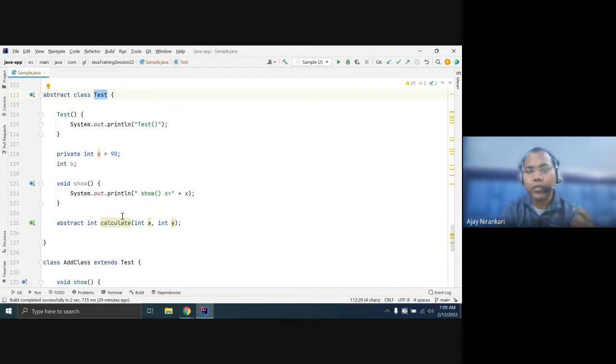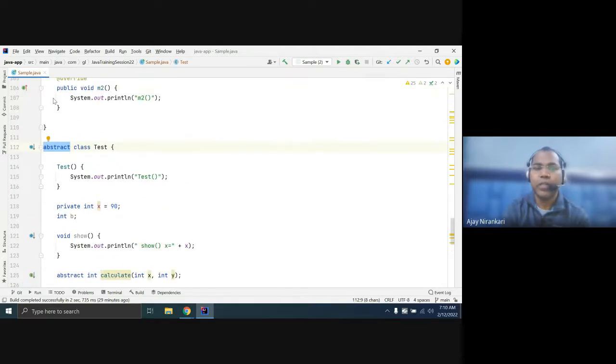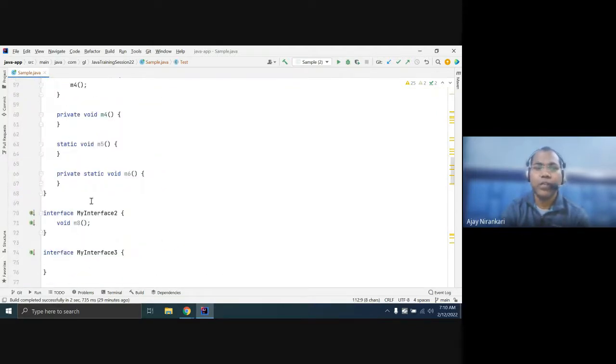If you are writing an incomplete method inside any class, you have to use the abstract keyword and mark your class as abstract. But this leverage is given in the case of an interface. Interface is a place where the compiler understands that if you write any method here, it is abstract by default.